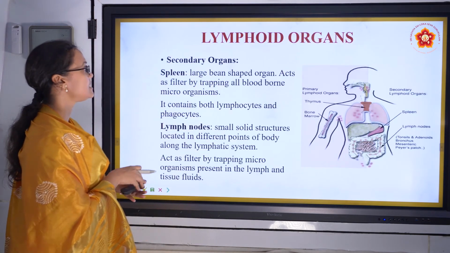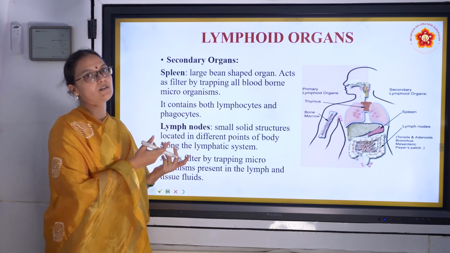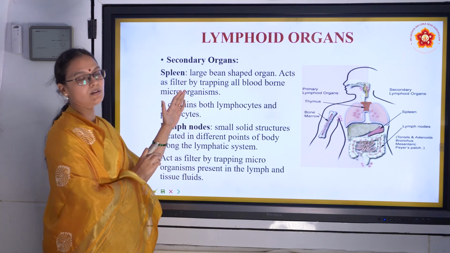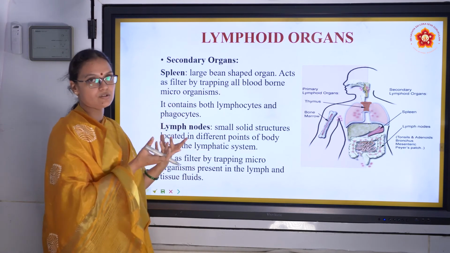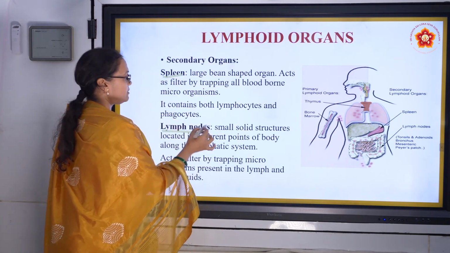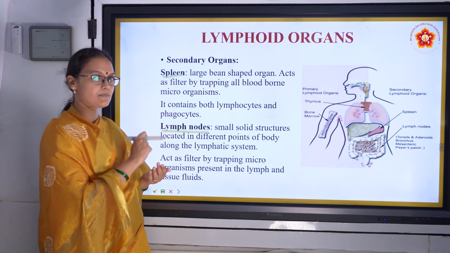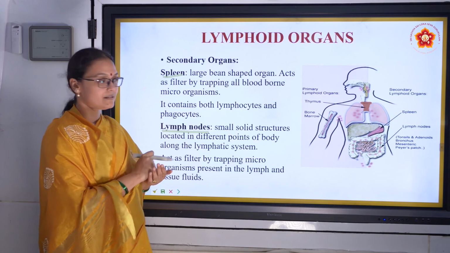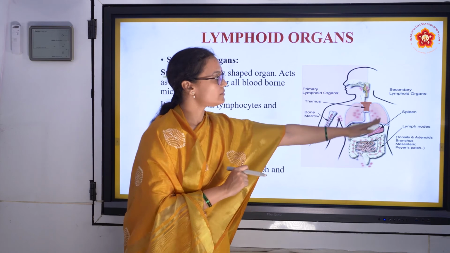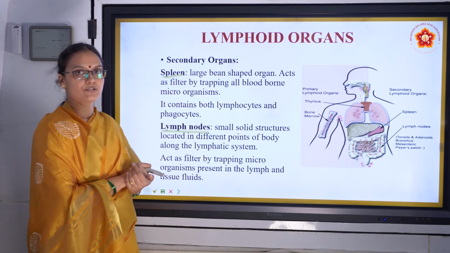And then we have secondary organs. Secondary organs are the places where they go and stay, the places of their work. So first they are born in bone marrow, then they go to thymus and they mature, then they go to these different organs like spleen, lymph nodes, Peyer's patch. Peyer's patch is also a lymphoid organ in the small intestine. And then they go to appendix. Here they are showing this is the thymus and this is bone marrow. Rest all of them are spleen, lymph nodes, Peyer's patch, appendix. These are all the secondary organs.